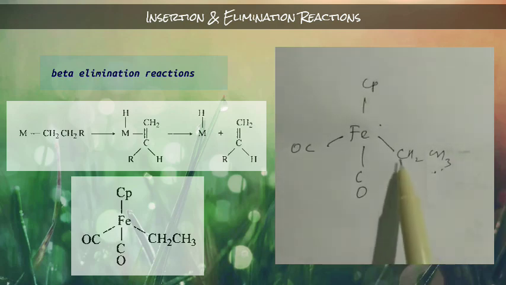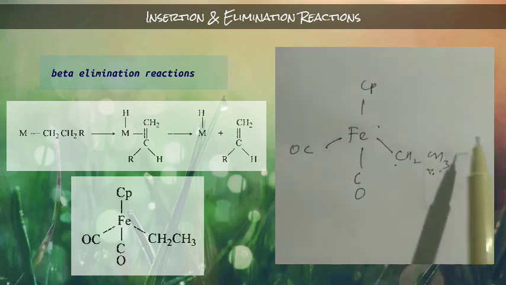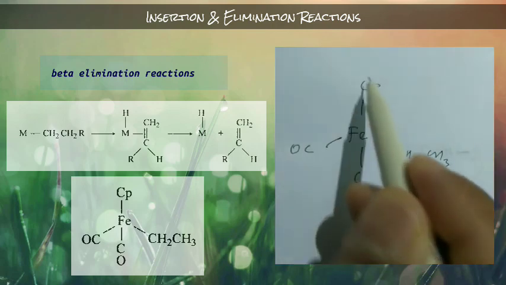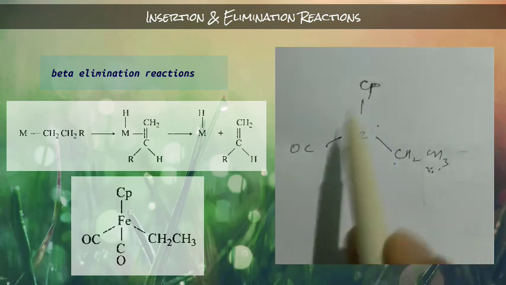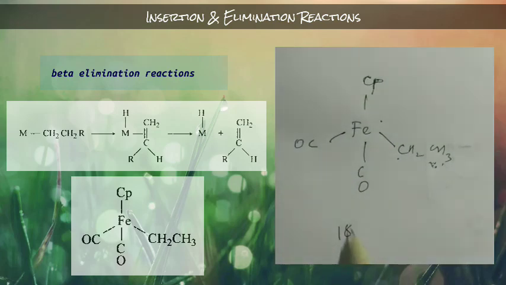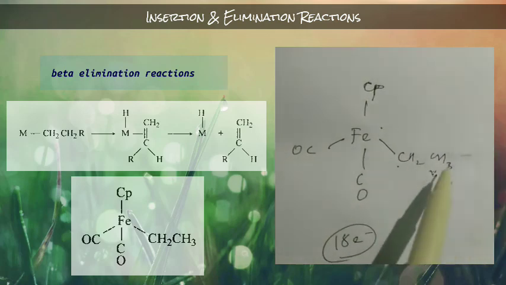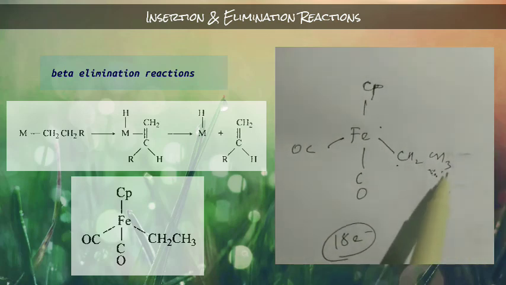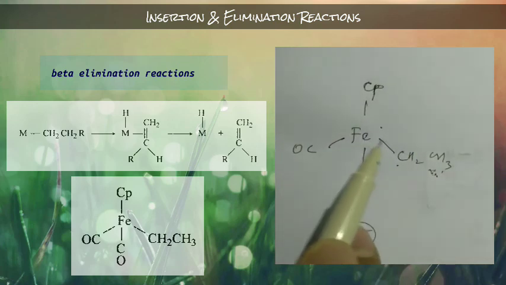You see, this is alpha, this is beta. In the beta carbon hydrogen is present, but this is Cp not Cl. If you count the number of electrons of this iron, it gives you 18 electrons. That means it is not possible for that hydrogen to come from here to here, because it does not have any vacant site to form that bond.